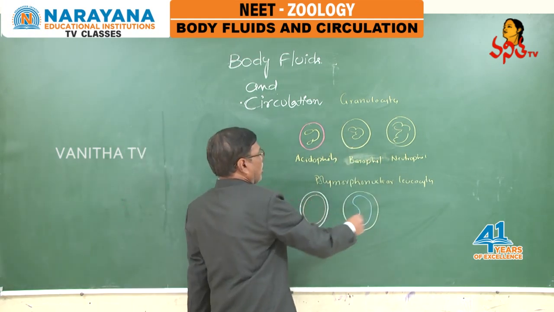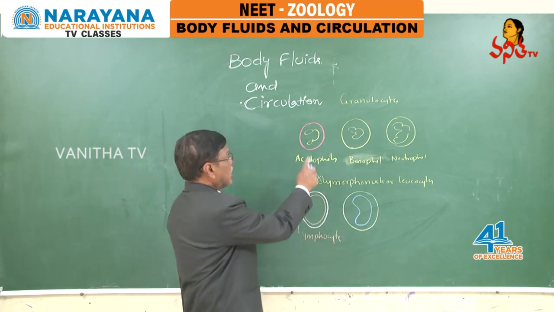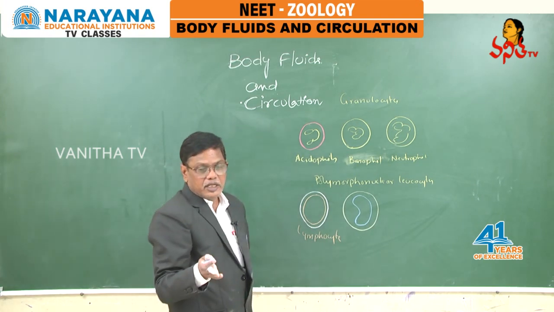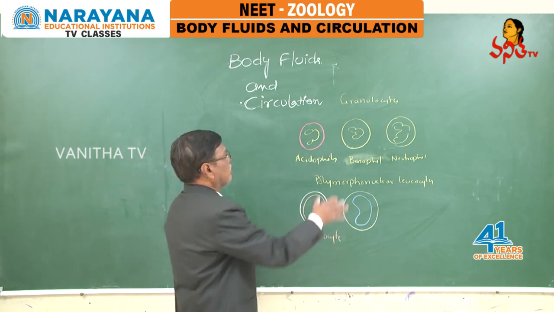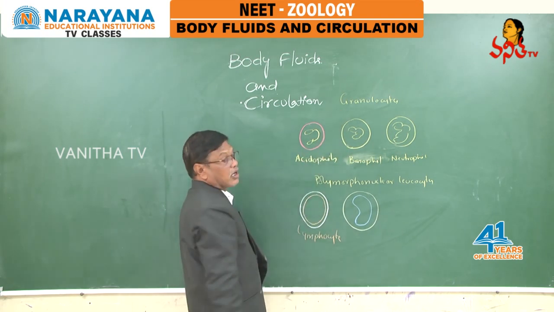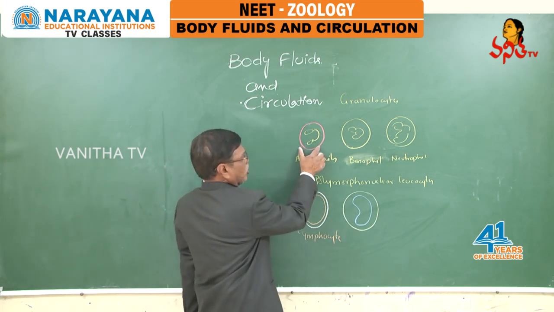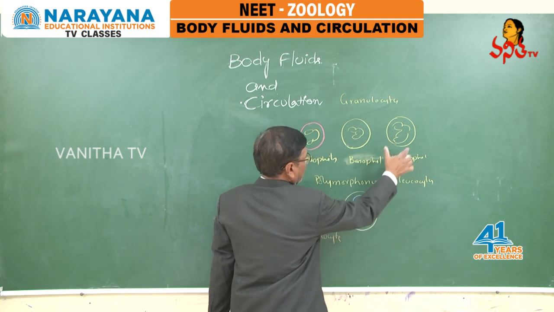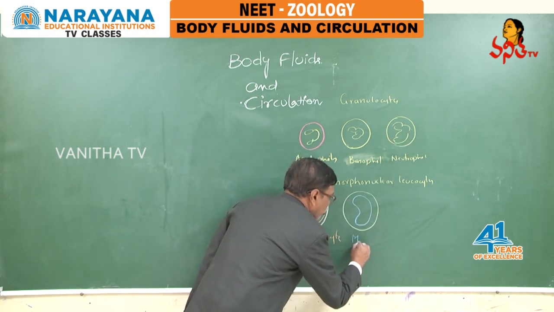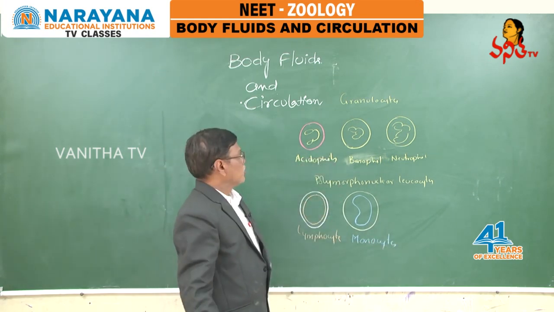The identifying character among all WBC is the shape of the nucleus. Based on the presence or absence of granules, we can differentiate granulocytes and agranulocytes. Granulocytes are also called polymorphonuclear leukocytes. This is acidophil, basophil, neutrophil, lymphocyte, and here I will write a monocyte. This question may also be asked, my dear students.